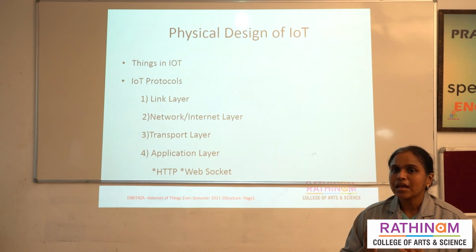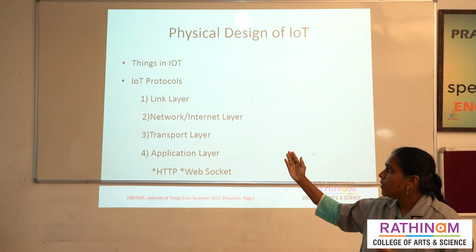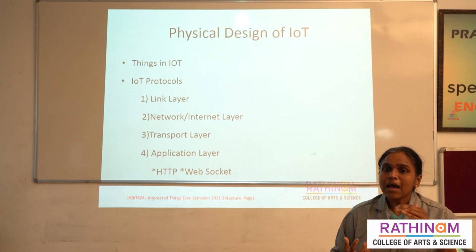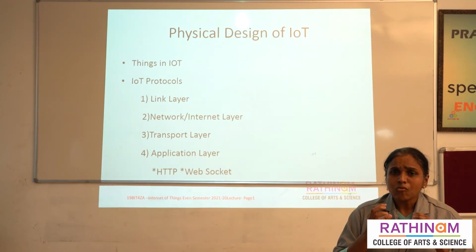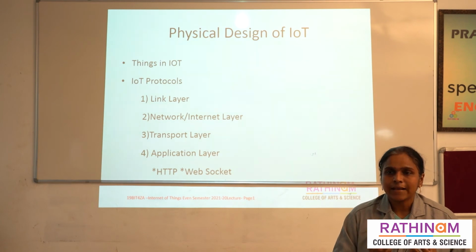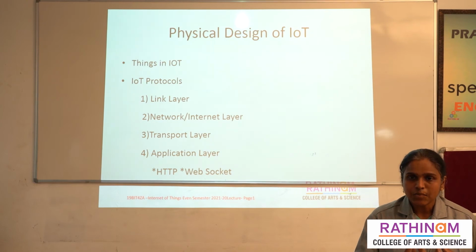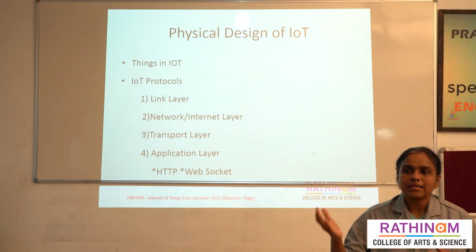And the third thing, we are using the network and internet layer. In this network and internet layer, we use IP addressing. What is meant by internet layer? The internet layer is responsible for sending data from one address to another address. With the help of IP addressing, we send data from one address to another address.